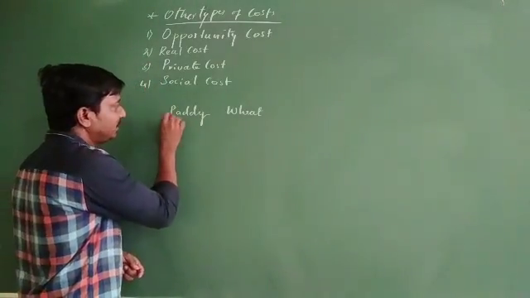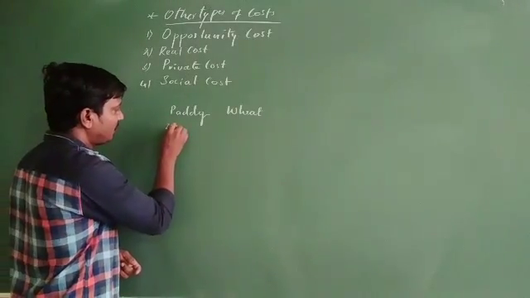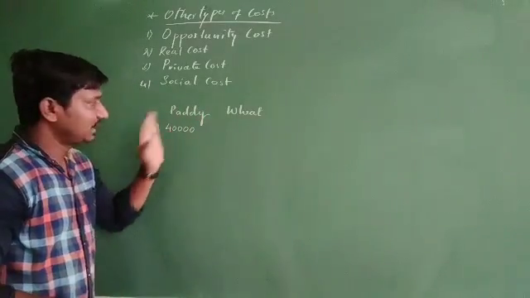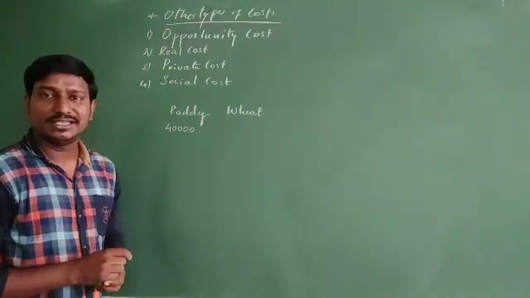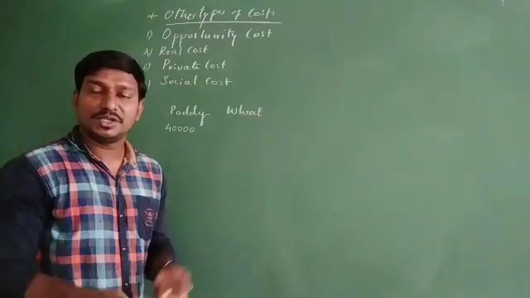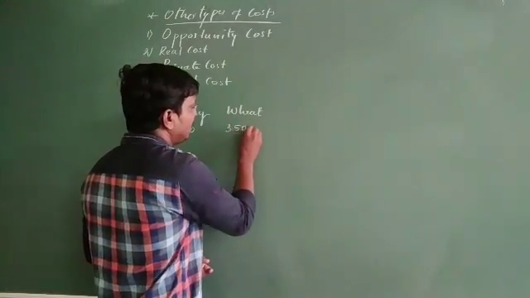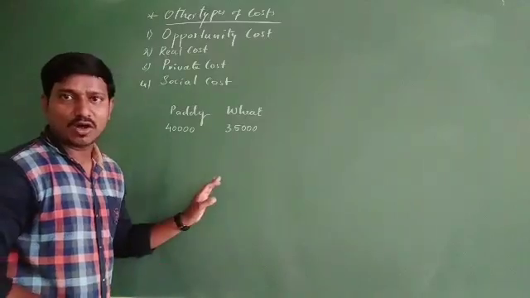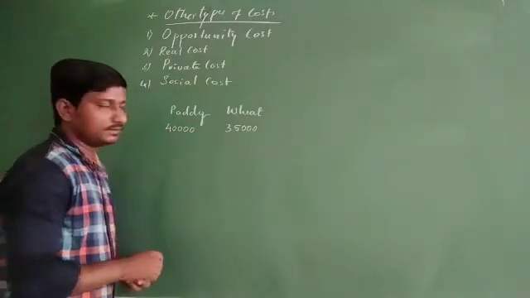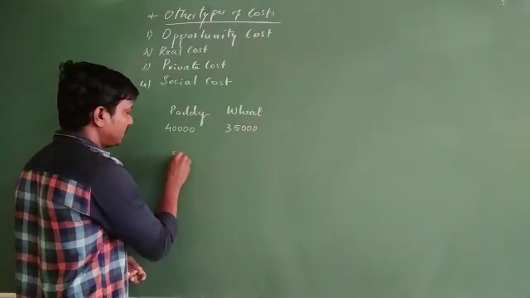Say, in order to produce paddy, the farmer is going to incur 40,000 rupees as a cost in 1 acre. The same, for production of wheat in 1 acre, he may incur 35,000 as a cost. After incurring 40,000 for paddy, the farmer may earn 5,000 rupees as a profit.